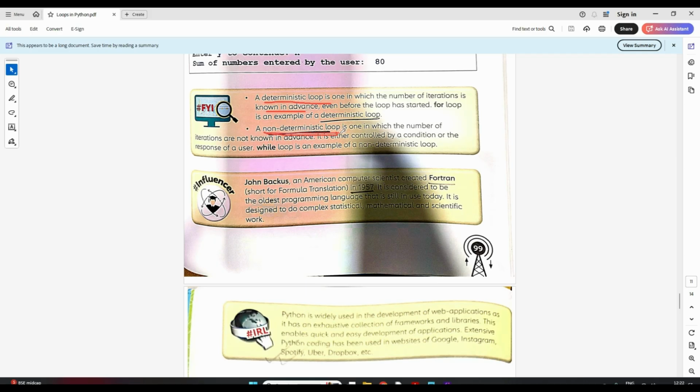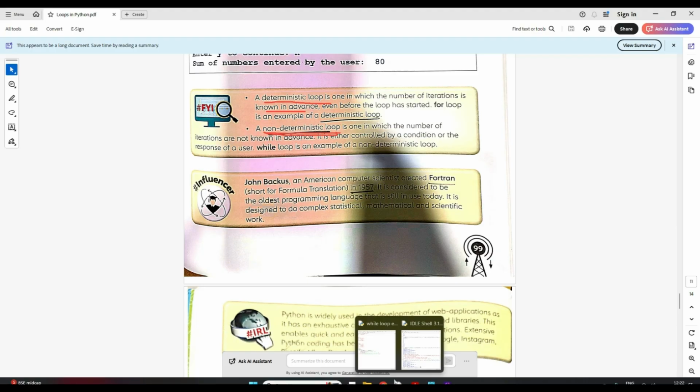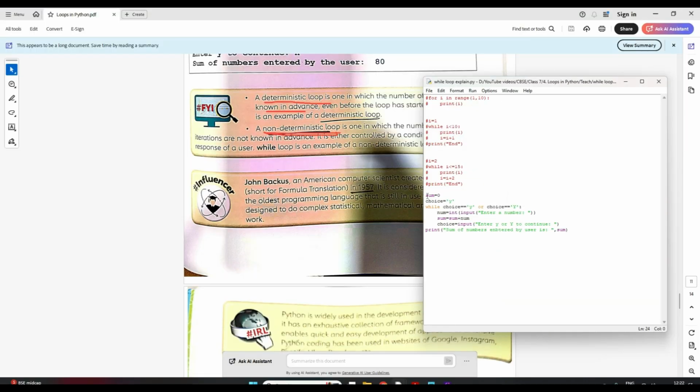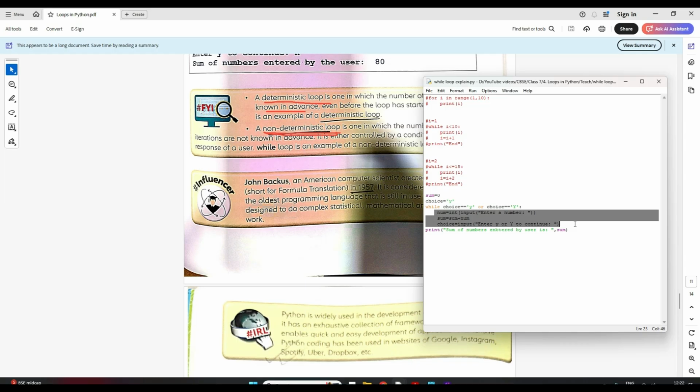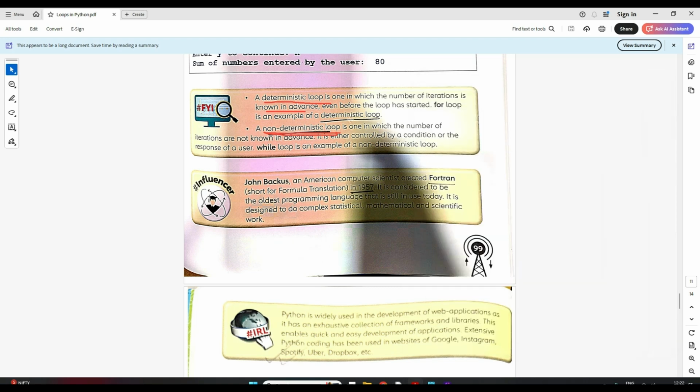But in a non-deterministic loop, the while loop, we don't know for how long it will go. It depends on our condition. For example, in the program that we have written right now, we don't know for how long this iteration will go. It depends on the user basically. So this is called a non-deterministic loop. The for loop is your deterministic loop and the while loop is your non-deterministic loop.